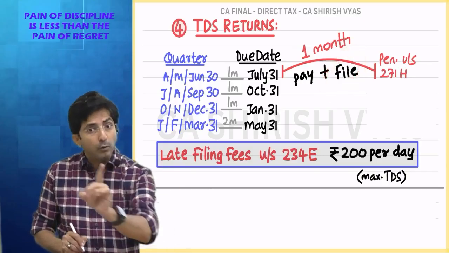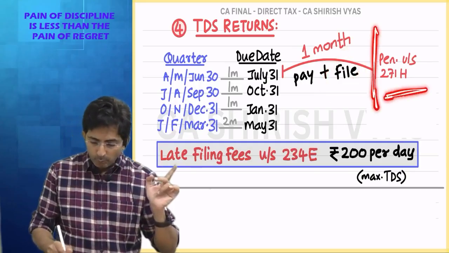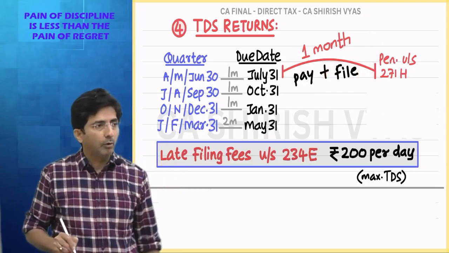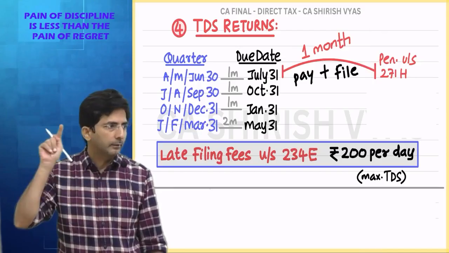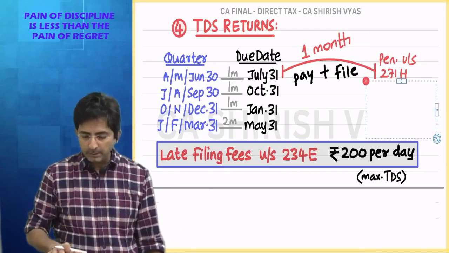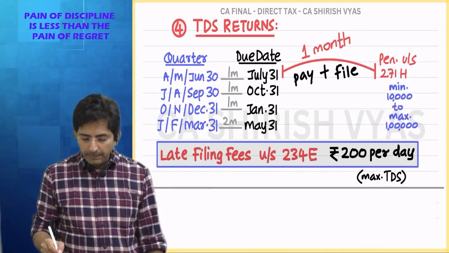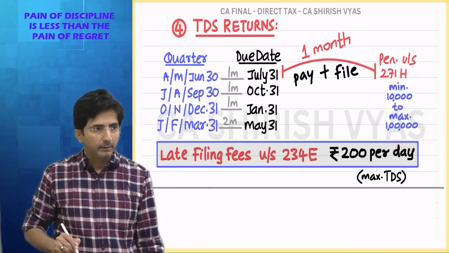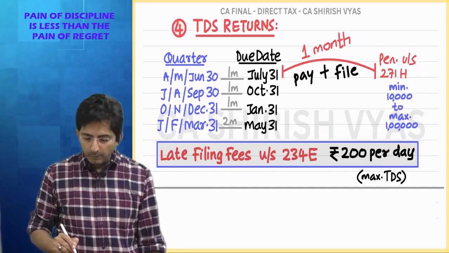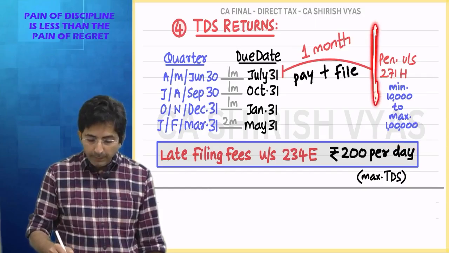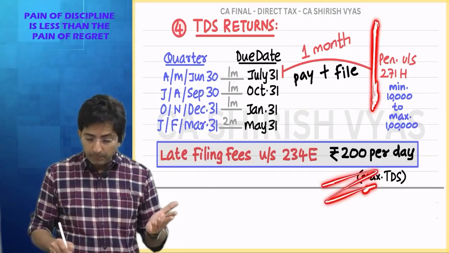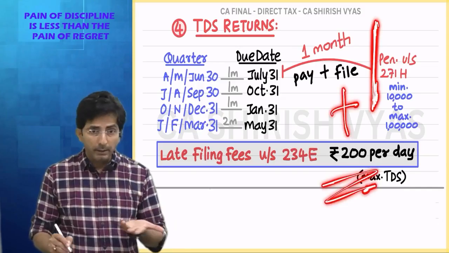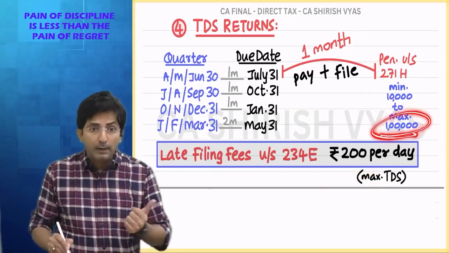And if you delay beyond 1 month, see this, beyond 1 month, penalty will also come. Also means that 200 per day will continue forever, plus penalty also. How much? Minimum 10,000 to maximum 1 lakh. See, here a student should feel the law is so strict. If you delay the return beyond 1 month, you have to pay double, 200 per day plus penalty. And the penalty is also not a small amount. It can go till 1 lakh also.